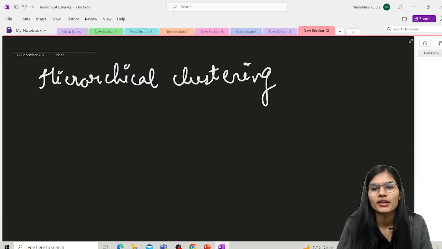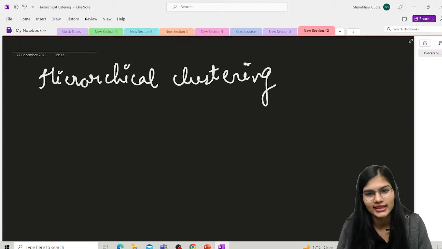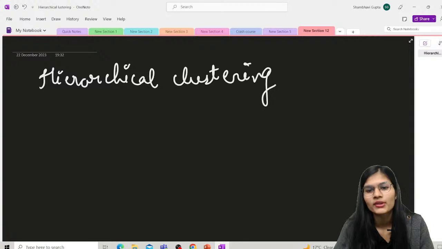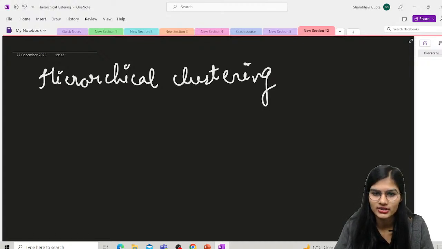Fine. So this is the other kind of unsupervised learning that we have. What it does is it is also used for grouping the unlabeled data sets into clusters, and this is also known as hierarchical cluster analysis. When you group the unlabeled data sets into clusters, that is known as hierarchical cluster analysis, or in short form you can say HCA. So it is all about grouping the unlabeled data into clusters.